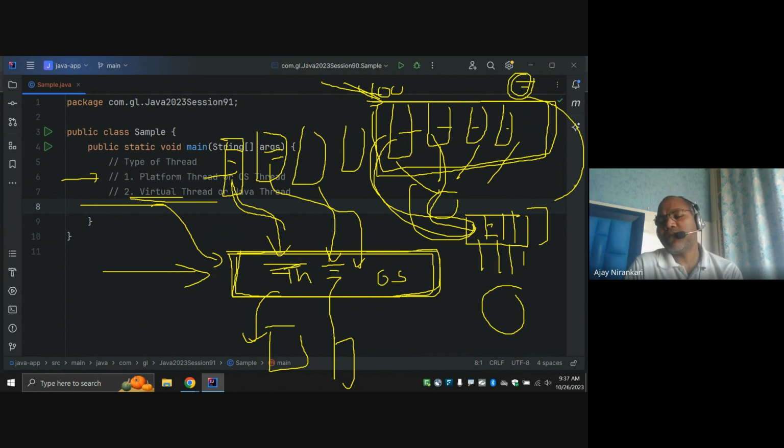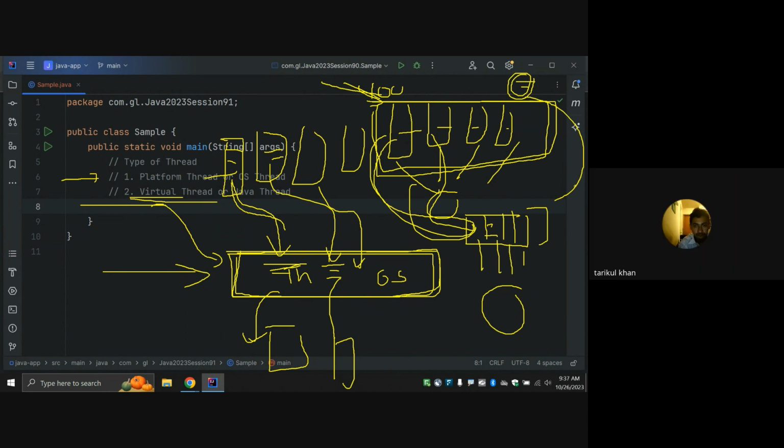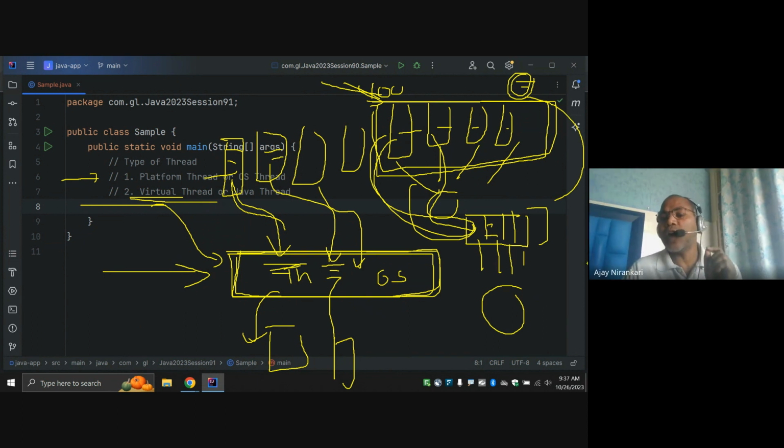In the previous model, our 8 threads were many times in a waiting state, maybe due to the file system, a blocking call, IO, or a database call. Whenever you write business code, you always interact with some party: a database call, file system read and write, a microservice call, a network call, a packet read. Many times our application takes some processing time, and during that time our precious operating system threads are just waiting for you.